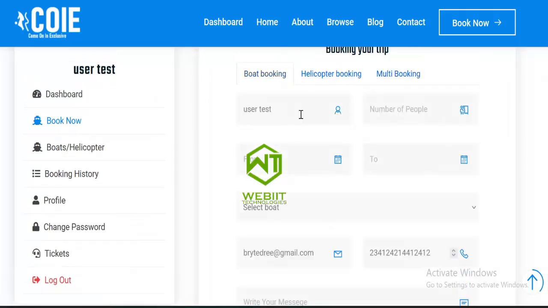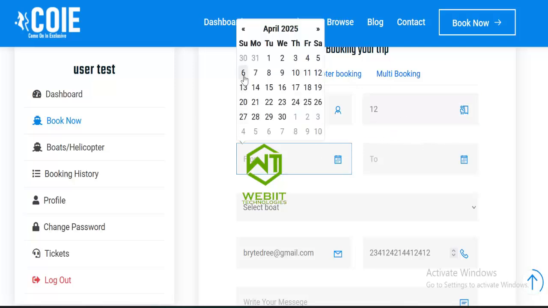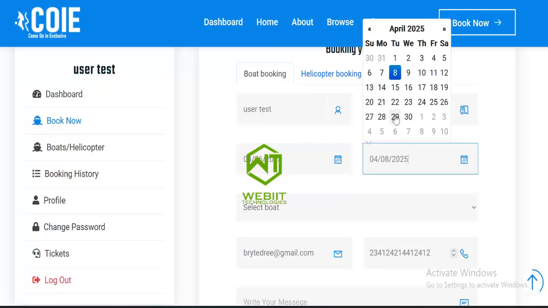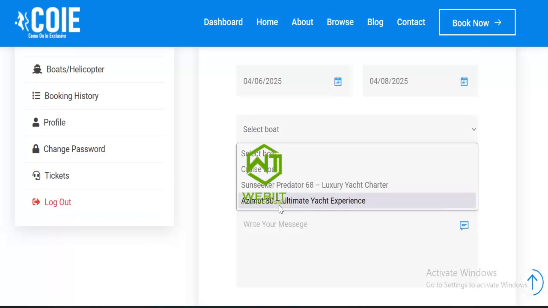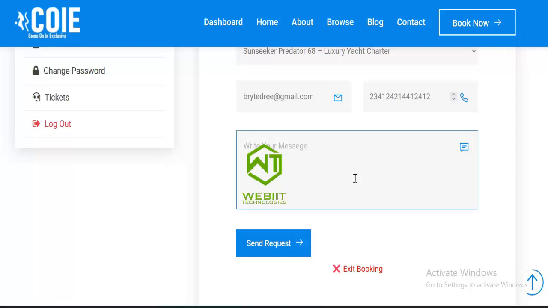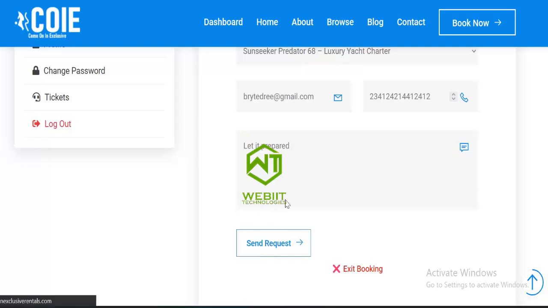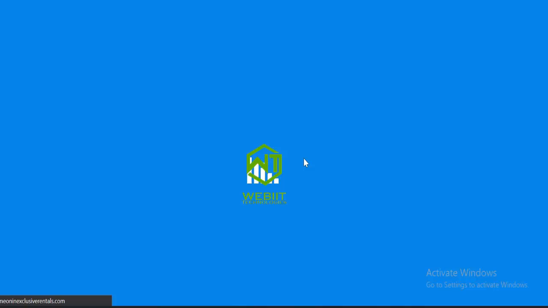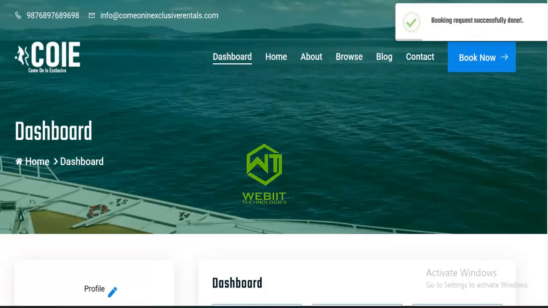When I come to boat booking, I can fill in details, number of persons, let's say 12. The dates for my booking, I can choose from this to this. Then I'll select the boat type that I want. Then I'll send the request. The admin will receive this request on the admin side. You can see booking request successfully done.